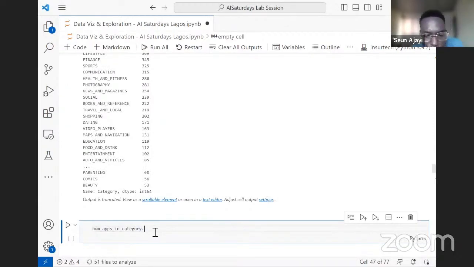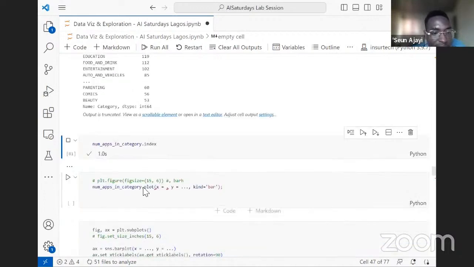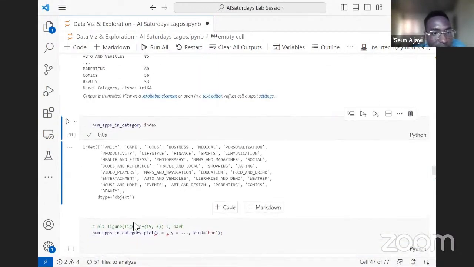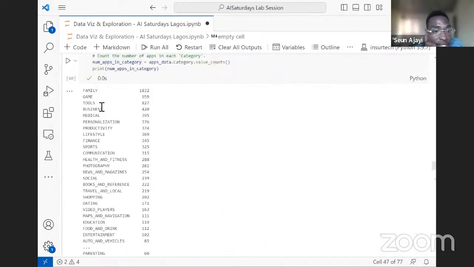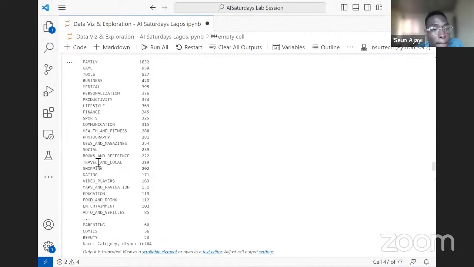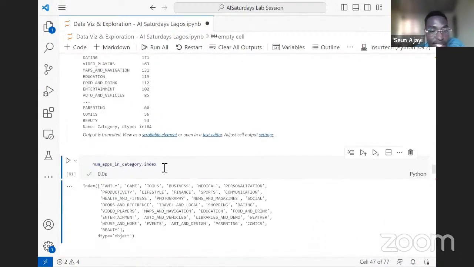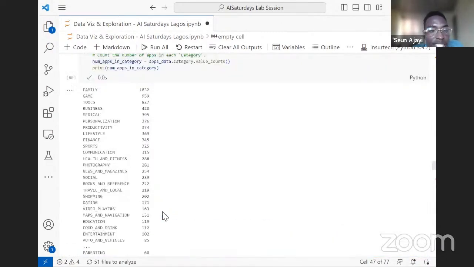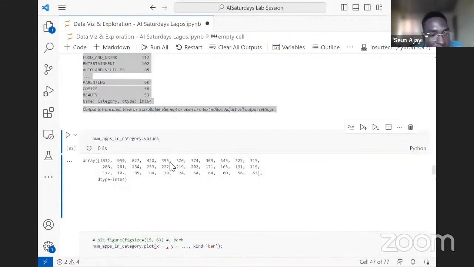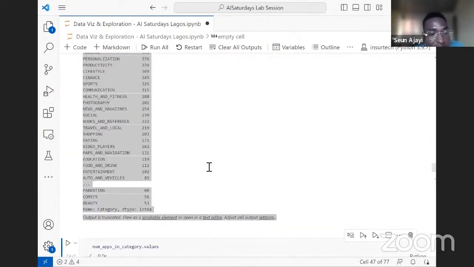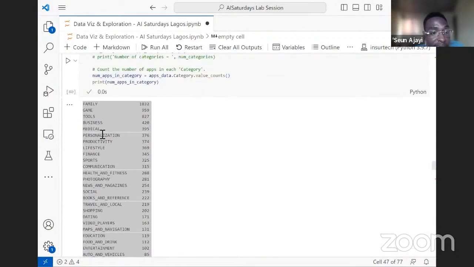If we do a .index, what this gives us is the categories. That's index, it gives us all the categories in the data sets. And when we do a .values, what that gives us is the value counts. So let's try that. If we run the cell, now we see it gives us these values, and it is arranged as it is ordered here.